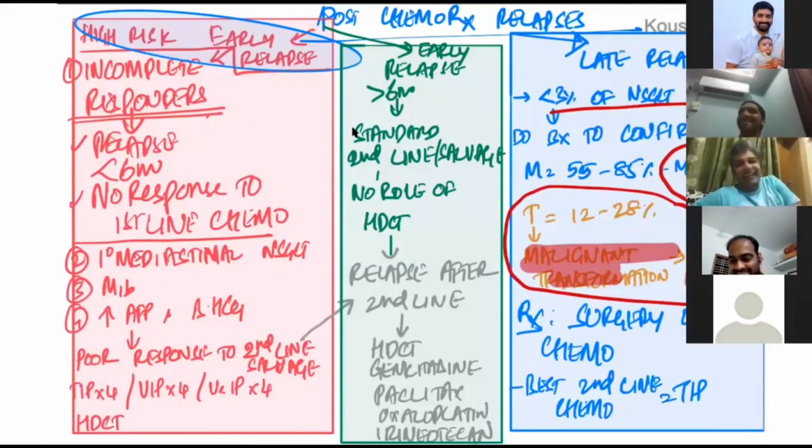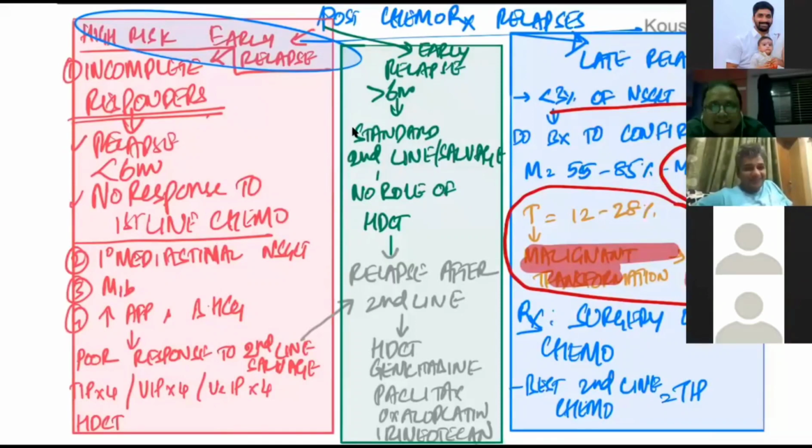One question from Sumit sir. Sir, the borders of retroperitoneal lymph node dissection, like you told about pelvic. What is the medial, lateral, superior and inferior boundary of RPLND? Actually, I will take you through it in the next session, but still, if you want to listen to it now: laterally, it is the ureter on both sides.